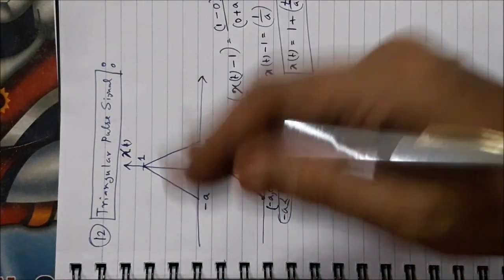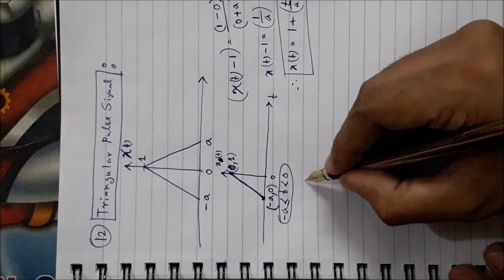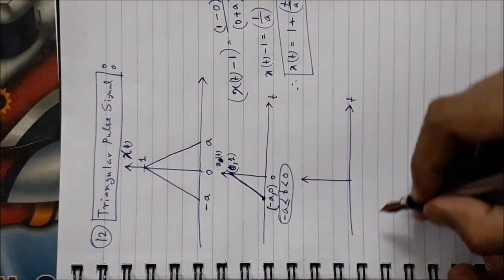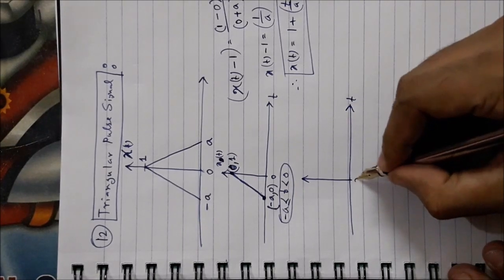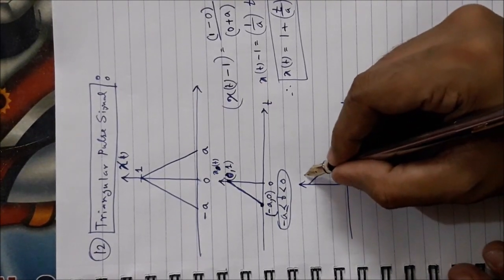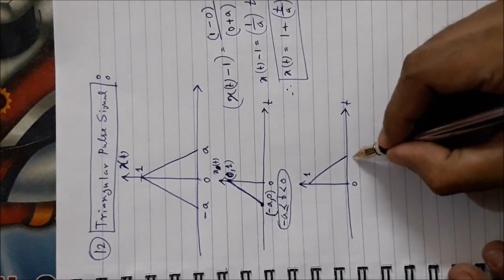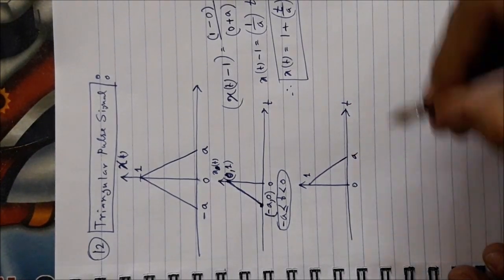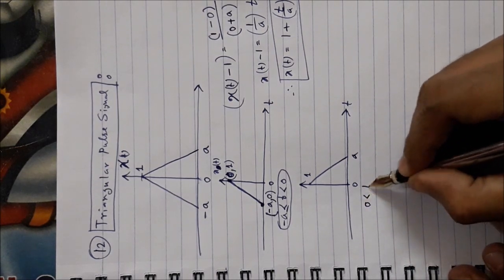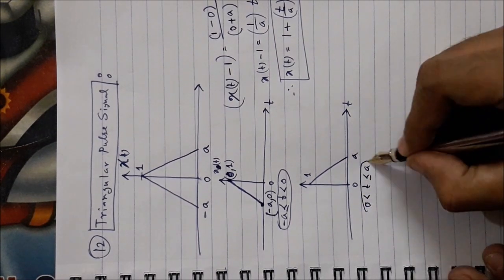It is for the left hand side of the triangle. Now try to find the equation of the curve for the right hand side of the triangle. Here again this one is 1, this particular point, and this is plus a, and I am considering the time period starting from 0 ending at plus a.